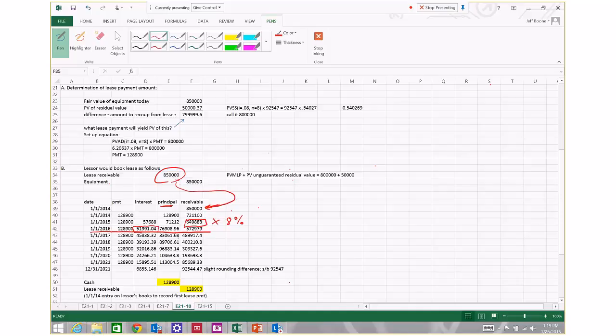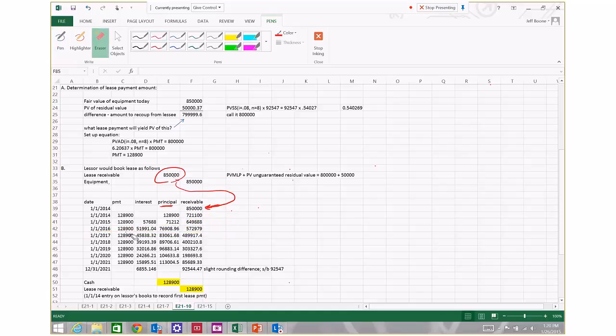The portion characterized as principal, $76,908.96, is calculated by subtracting the interest from the payment amount. That principal reduces the carrying amount of the receivable from $649,888 at the beginning of the year to $572,979.